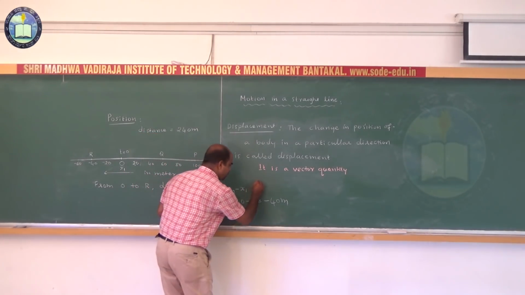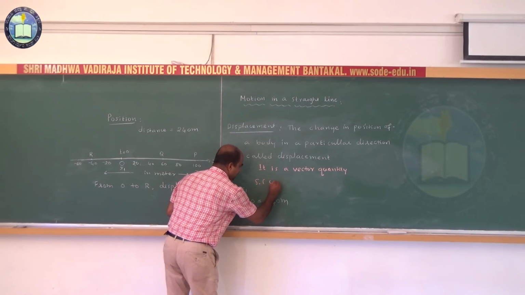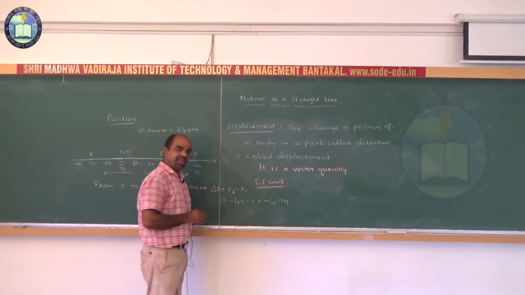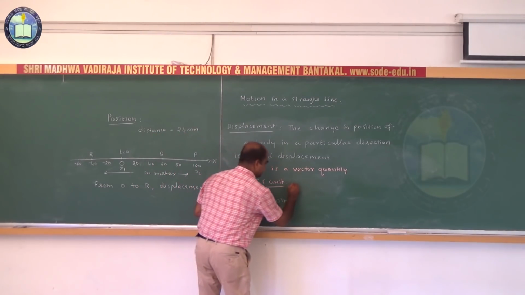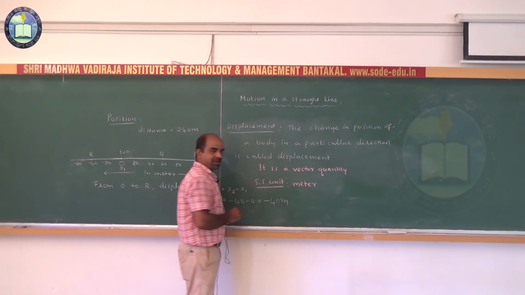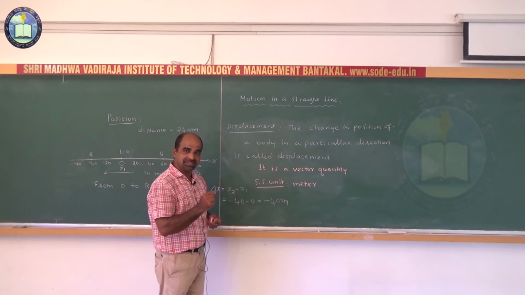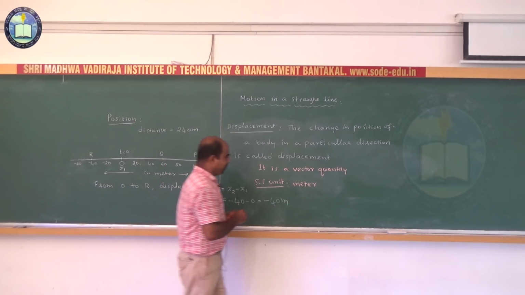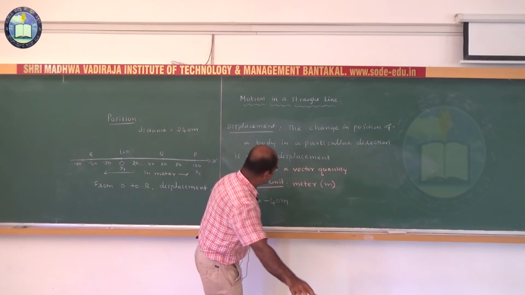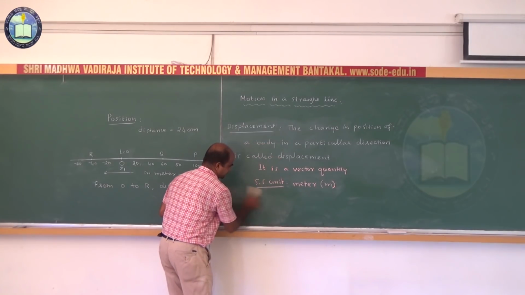So, what is the SI unit? The SI unit of both distance and displacement is the same. That is what? Meter. So, meter is the SI unit. The symbol is small letter m because it is not a unit named after a person.